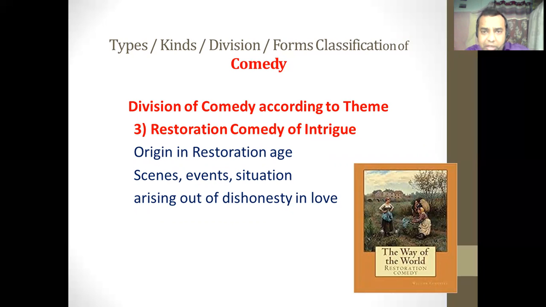So, as the name implies, the restoration comedy of intrigue originated during the Restoration age, and it is filled with scenes, events, situations which arise out of the dishonesty in love, dishonesty in friendship, dishonesty in life. So if some comedy has been based on the dishonesty in love and life and friendship and all other matters of life, that type of comedy is called the restoration comedy of intrigue. And the best example is The Way of the World.